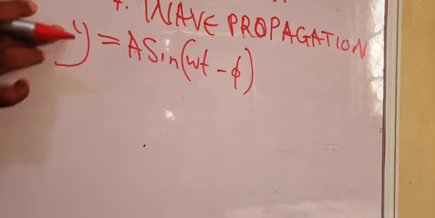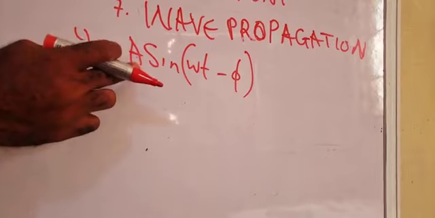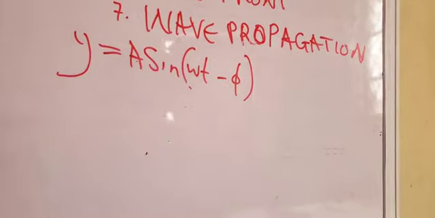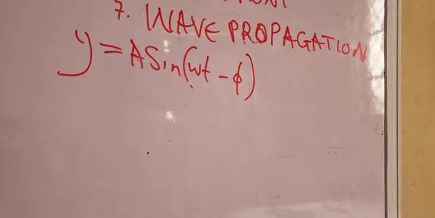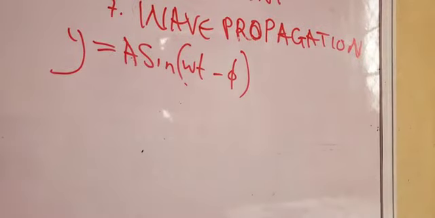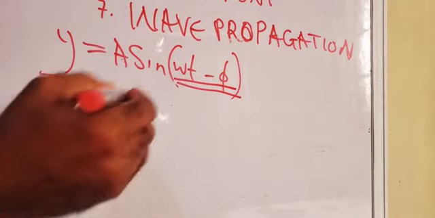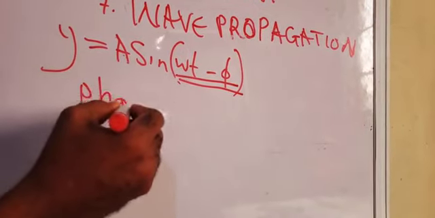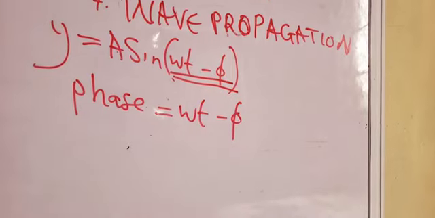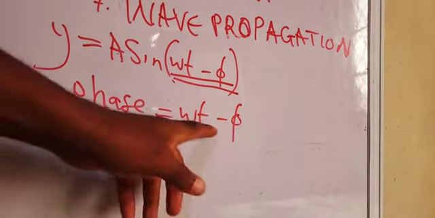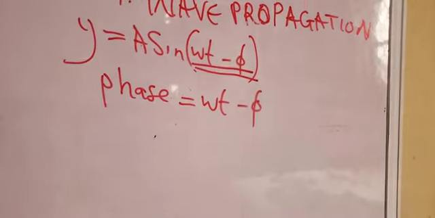This y represents the displacement of a particle in a medium. A represents the amplitude. Of course, omega, W, is angular velocity. Of course, T is time. And phi is the phase difference. Now, the whole of this inside this bracket is the phase of this wave. If you're asked to calculate the phase of a wave given an equation, this is actually the expression you need to calculate the phase of a wave.